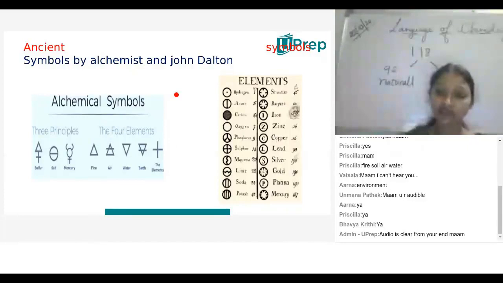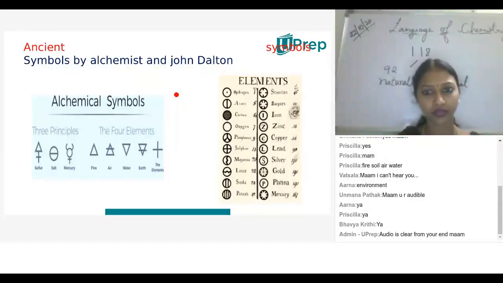Understood? So when they found an element with the hot environment, environment in the sense all is considered as environment only. Within that environment only, because at that time no elements were found artificially. They used to discuss only the elements which were found naturally only. They have classified. Ancient times means not many elements. Am I right?